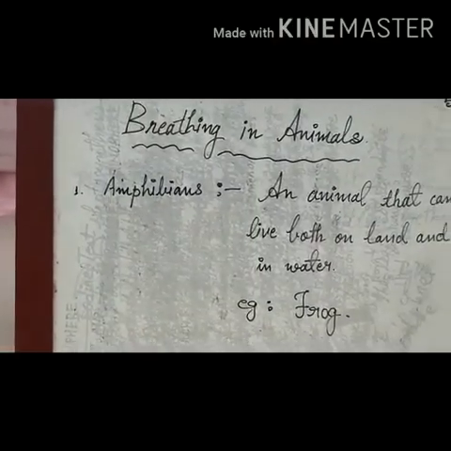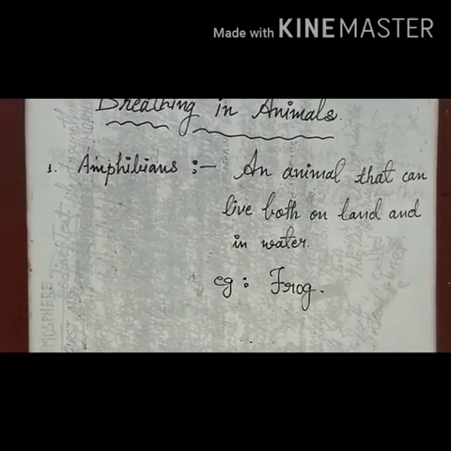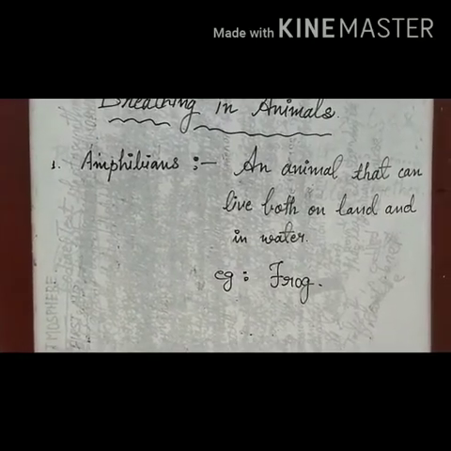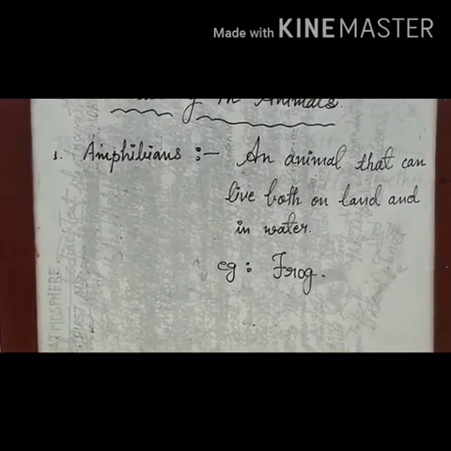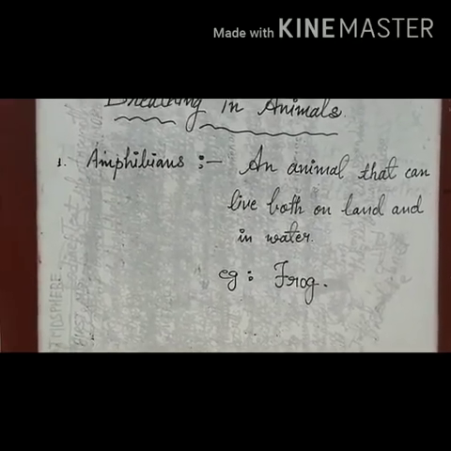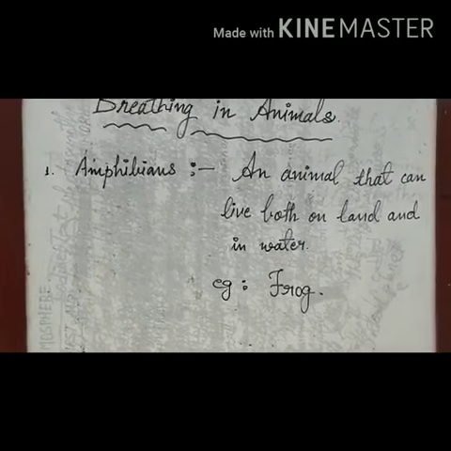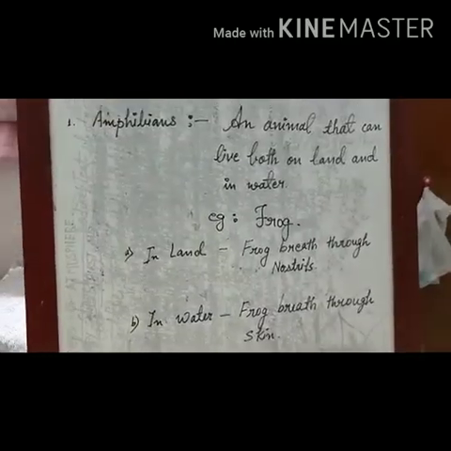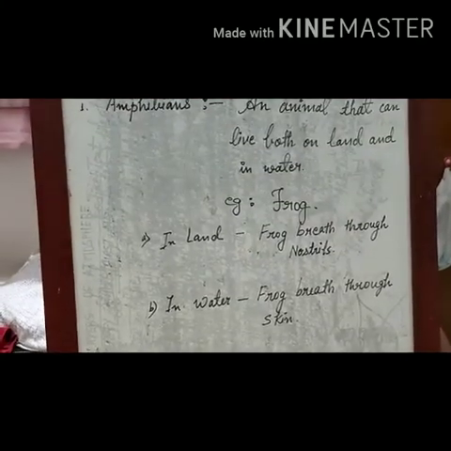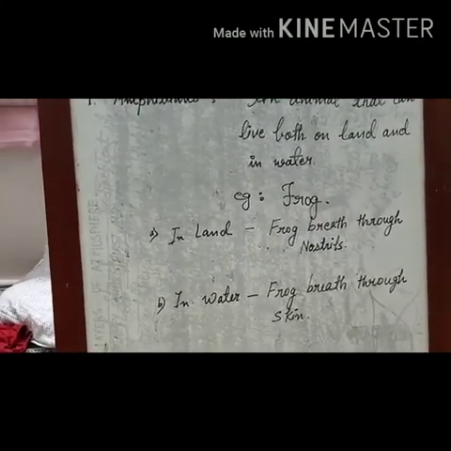Firstly, we will see about amphibians. Now, what are amphibians? An animal that can live both on land and in water are called amphibians. For example, frog. Frog is an amphibian. It can live in land also and in water also. So, in land, frog breathe through nostrils and has a pair of lungs.